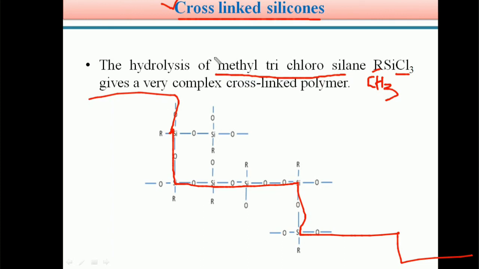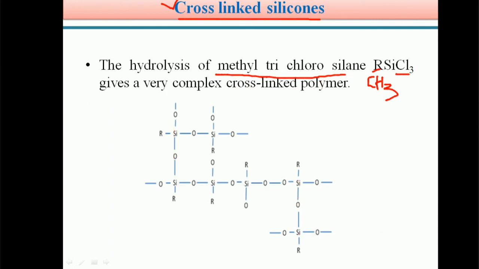On hydrolysis it produces methyl trihydroxysilane, which on heating forms cross-linked silicones. So students, these are the different types of silicones: straight chain silicones, cyclic silicones, cross-linked silicones.